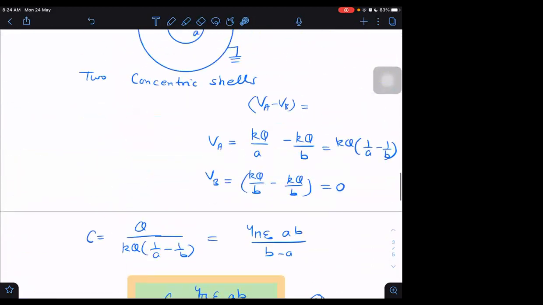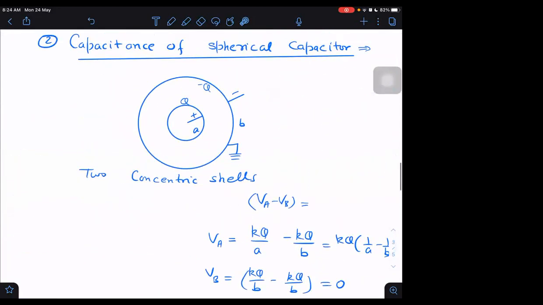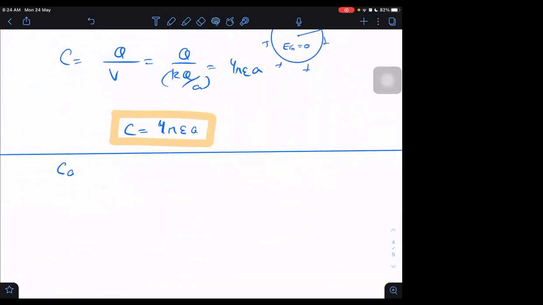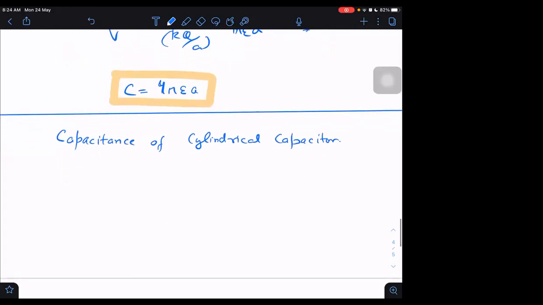It will be a series formula. Moreover, this will be in series form. I will discuss this later on, not now, after discussing the series and parallel combinations. Anyway, the capacitance of a cylindrical capacitor, you can get the capacitance.